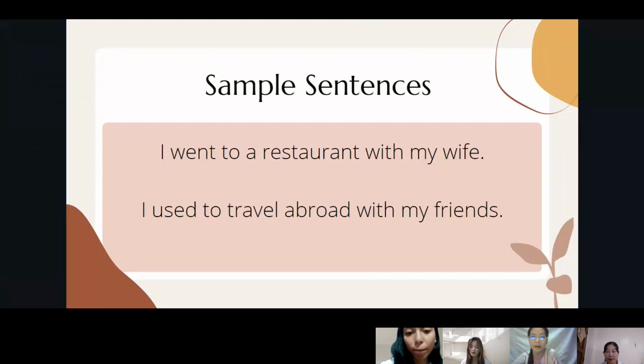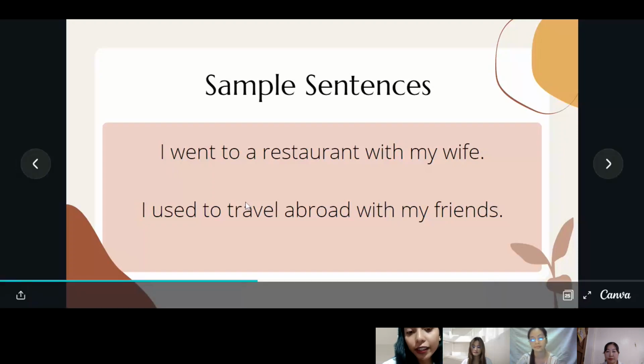Is it accompanied by? Yes, very good, Miss Lian. The use of with in this sentence is accompanied by. I went to a restaurant with my wife. This shows that I went to the restaurant and I am accompanied by someone, my wife. The same goes for sentence number two. So, Miss Lian, next slide.